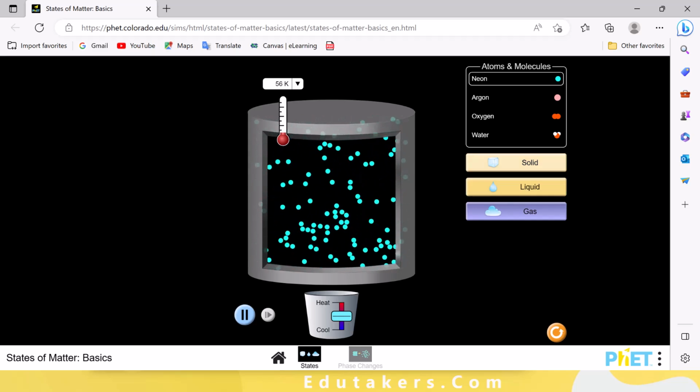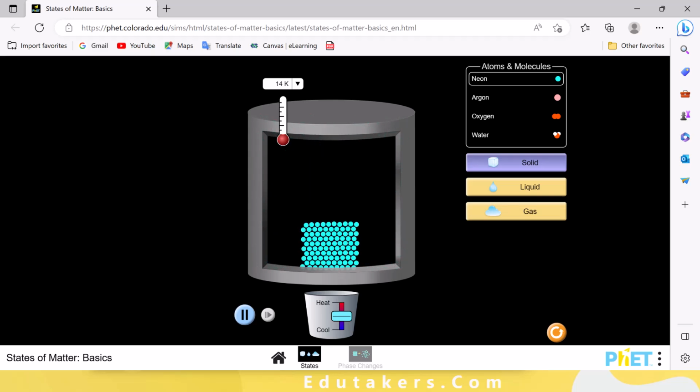So let's go back to the solid. If I suppose that I want to change the solid into liquid, then what will happen? I have to increase the temperature here. So first of all, if I supply the heat here, which is in the form of temperature, you can see there is a thermometer which is showing the reading of the temperature. It is increasing.